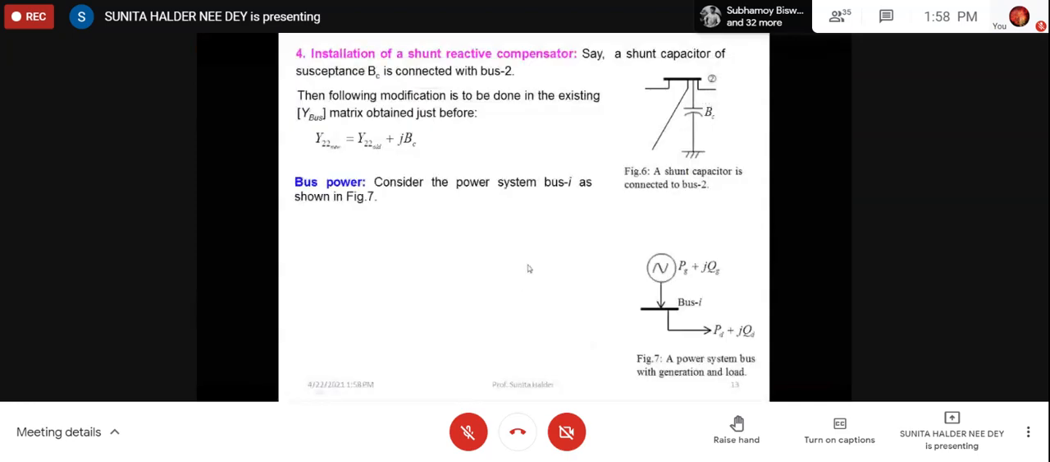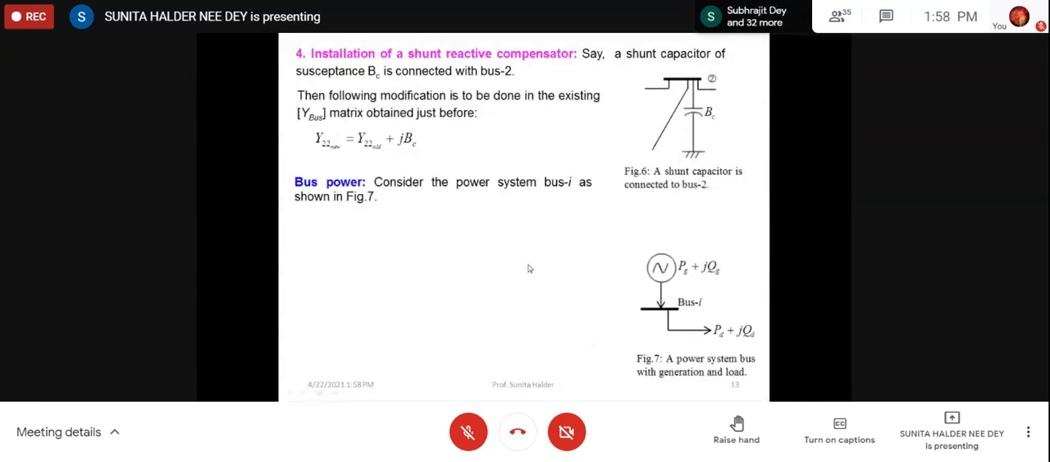Next is bus power. The concept of bus power is very much important for load flow study. So bus power means actually always injected bus power. As I have told, always we take outgoing current as positive. Similarly, injected power we always take as positive. Injected power means some power is being injected. That means some generation is there. So always generation is taken as positive. So load will be negative.